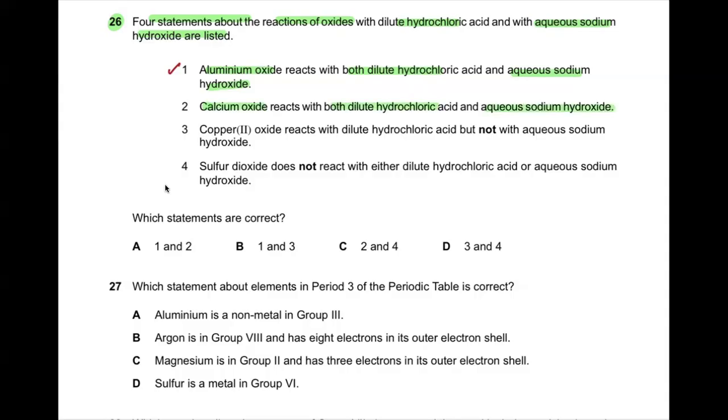If you recall, calcium oxide is just a basic oxide. So 2 goes wrong, which makes A and C wrong. And if 1 is correct, D doesn't have 1, so D goes wrong. So our correct answer is B. Is this understandable? Again, we have saved time, and without going through the rest of the 3, we have figured out our correct answer.